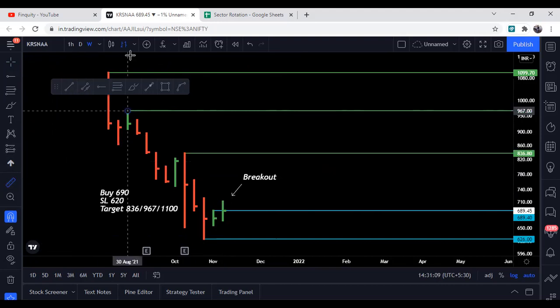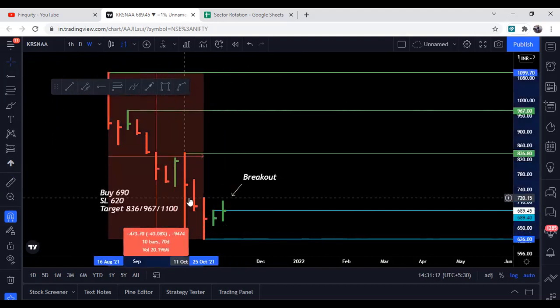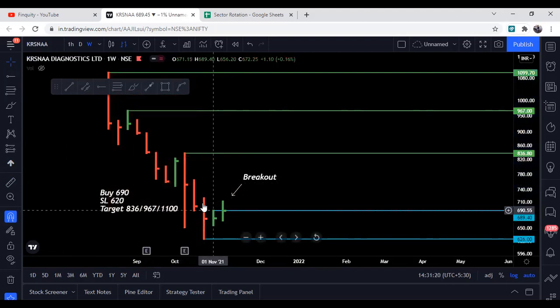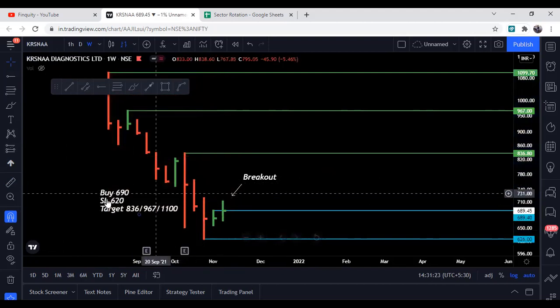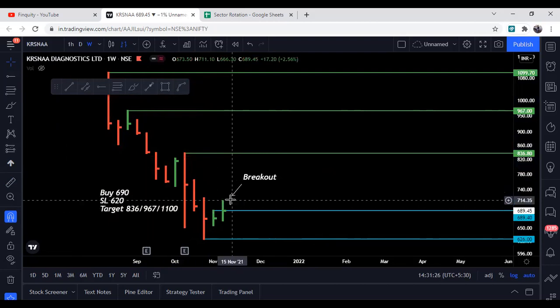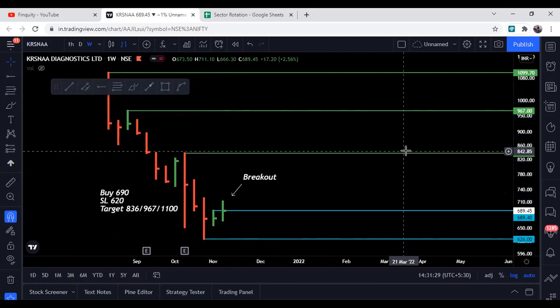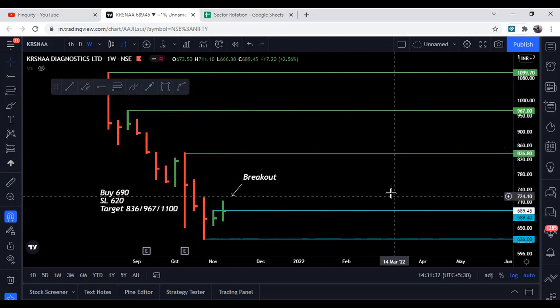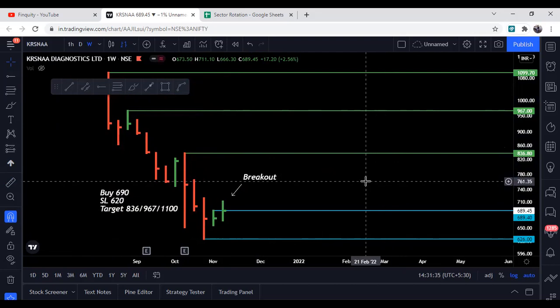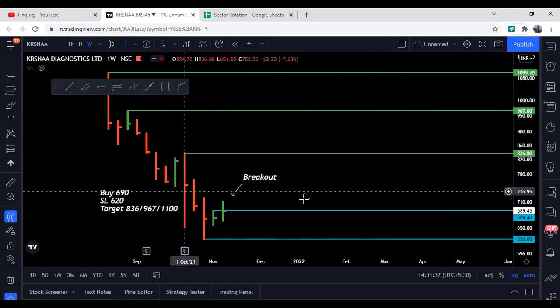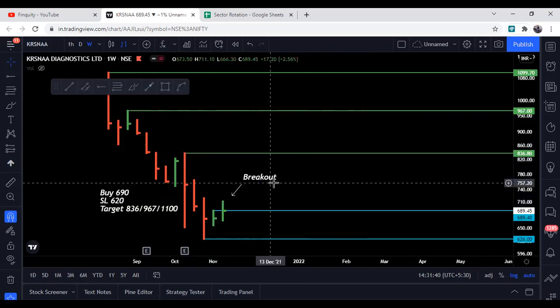अगर हम downtrend में देखें, it had lost around 43% of its listing price. So it has lost 43% of its value, and it is now giving a sign of reversal. So one can track Krishna Diagnostic as well. The buying price will be the current price, which is 690. The stop loss will be 620, and the target हमारा रहेगा the recent swing highs, which are 836, 967, and 1100. Also, this is a risky bet, because the stock is in a strong downtrend and it is a contra trade. So one can take a smaller position in this, so that the risk on the overall capital is very small in this trade. So this is all about the stocks that one can track for the next week.